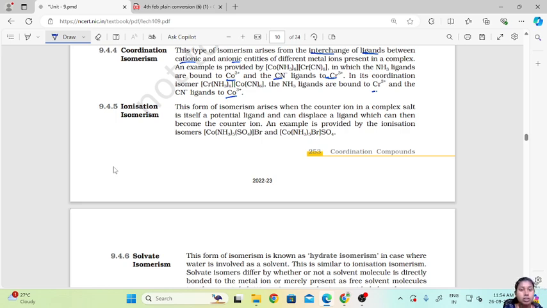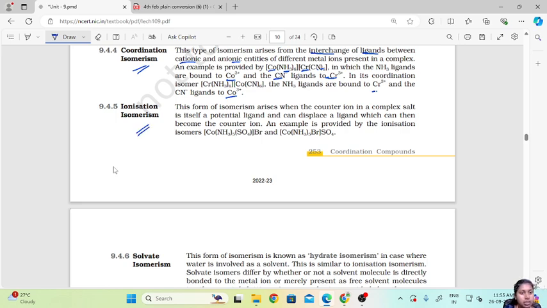Okay, so here we can see the interchange of ligands between cationic and anionic entities. Here the ammonia can bind to chromium and CN can bind to cobalt. So either way the bond can happen. So that is a coordination isomerism.